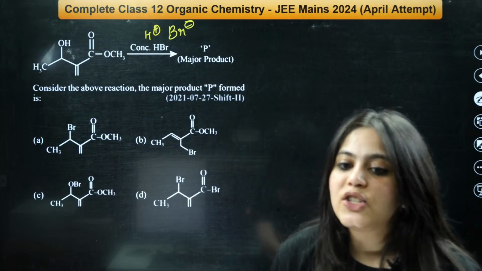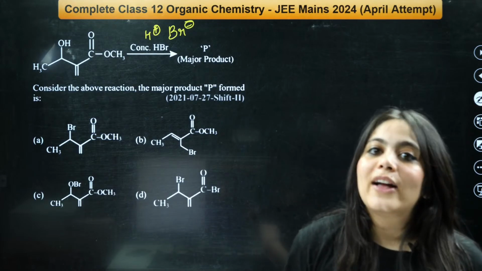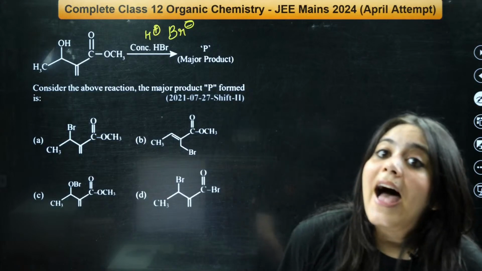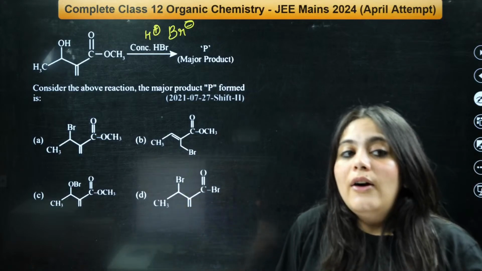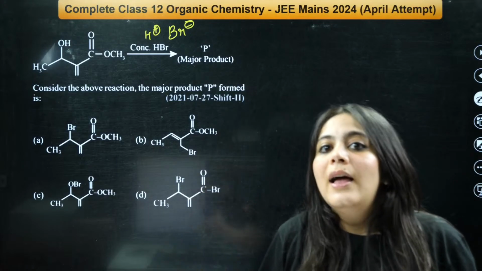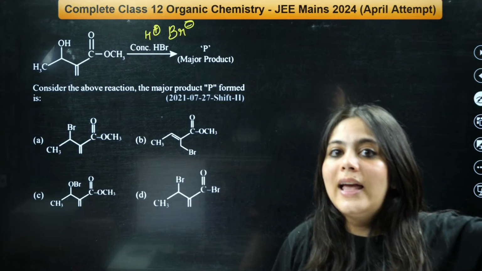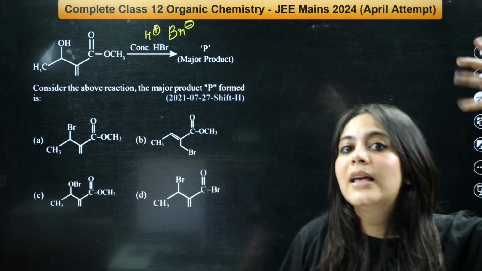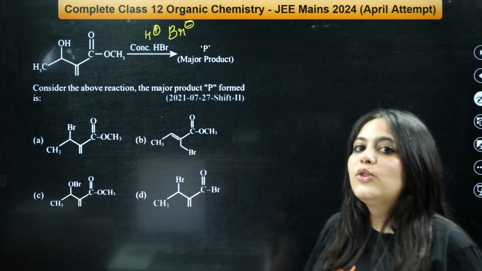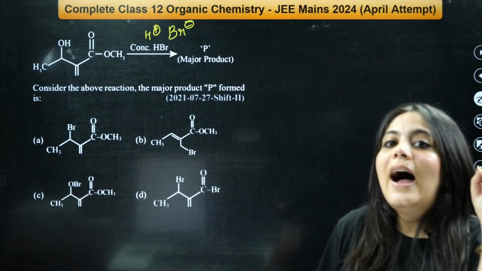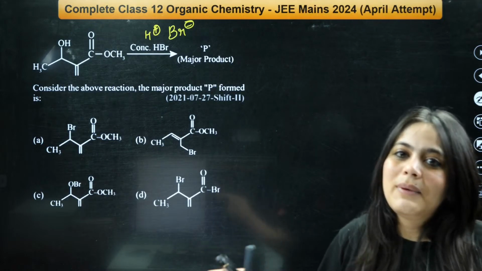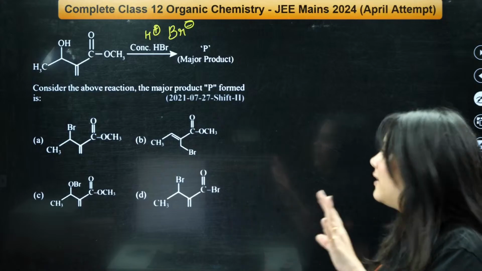Beta, for the Jan session, I would advise you to take your April attempt very seriously, because the rankings have been very different. For some sessions, very low marks also secured a very good rank. But for other sessions, even people scoring 300 plus marks were still not getting the 99%. So you should focus on your April attempt, because until you are scoring somewhere above 300 in certain papers, please focus on your April attempt.